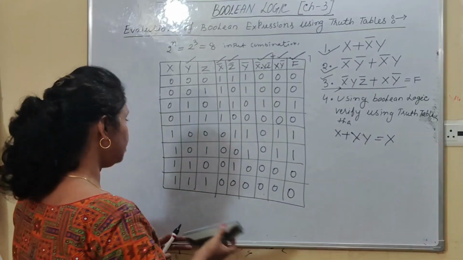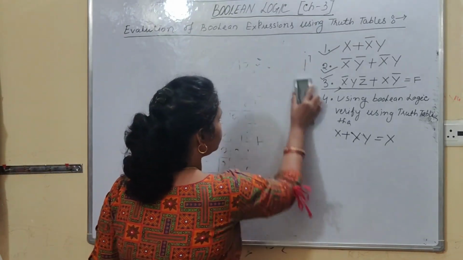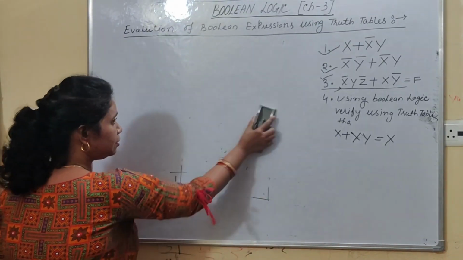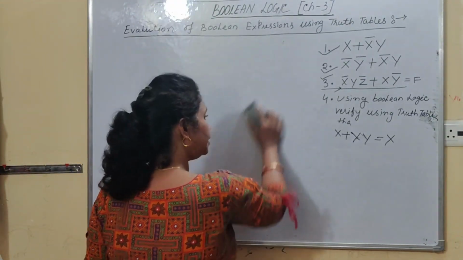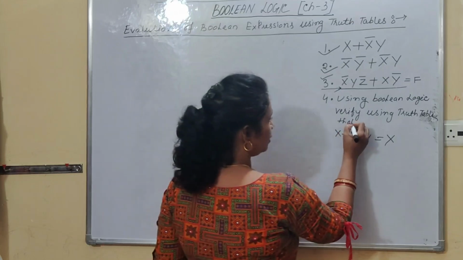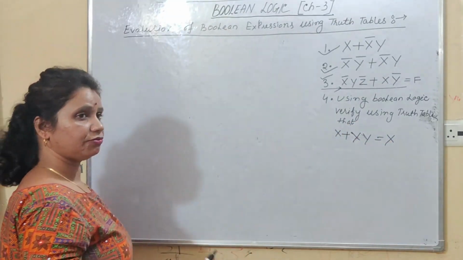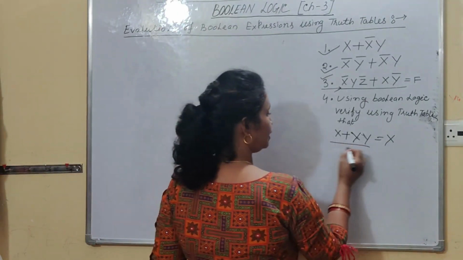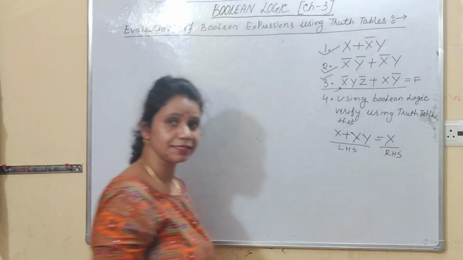Okay, students. Now question number 4. See, students, what question number 4 says. Question number 4 says, using Boolean logic, verify using truth table that x plus xy equal to x. Right, students? Very simple question. You have to verify. Verify means here, if this one is LHS part, this is your RHS part. So you have to prove that LHS equal to RHS.